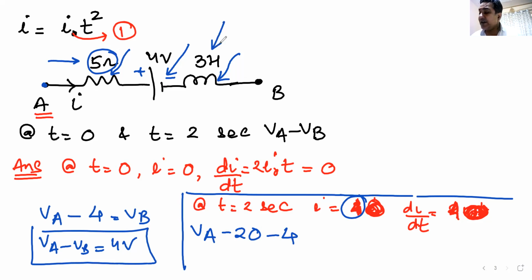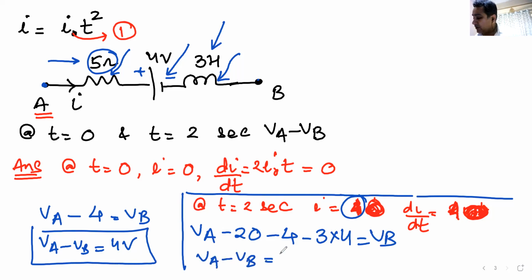Then I move across the inductor, again in the direction of current, so potential drops. Minus. L is 3, di by dt is 4, so 3 multiplied by 4, and I reach point B. So I can now write VA minus VB will be all these things, and all these things you just add or subtract depending on what your value is. Do we get this? Can I have some raise hand that we understand this, sir?